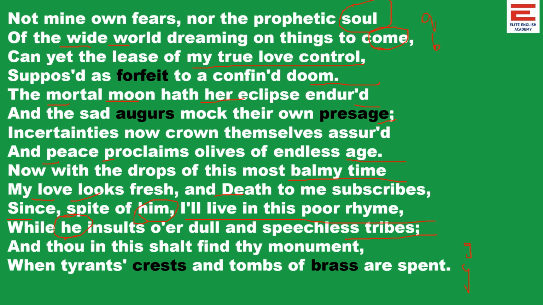So this is the particular theme he uses repeatedly, whatever may happen in this world. The poet and his ideas and his love will continue to live in these lines. So now we are moving to the last couplet. And though in this shall find my monument when tyrants' crests and tombs of bronze are spent. So imagery. Here the visual image of tombs comes to our mind. So monument comes. This is the part in which the poet celebrates, in one way, deliverance from tyranny and death.